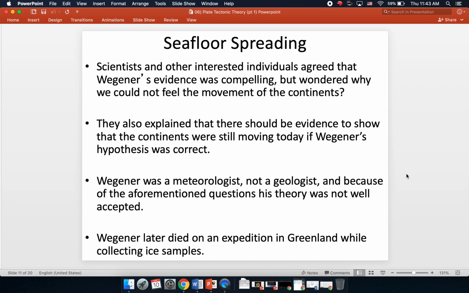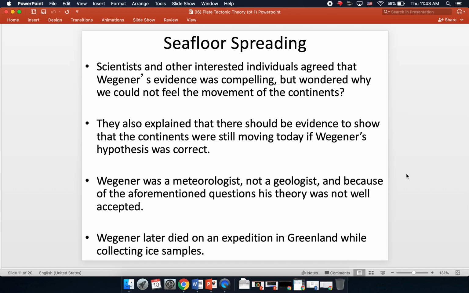All right, so scientists and other interested individuals agreed that Wegener had some compelling evidence, but they wondered why we could not currently feel the continents moving. Because when you first start to imagine this in your head, us human beings, we only live roughly 80 years if we're lucky. So what can happen over much more vast periods of time can kind of be lost on us. In the human mind, we think of things happening a little quicker. We think of things happening in our lifetime. We think the movement of the continents should be something we can feel.